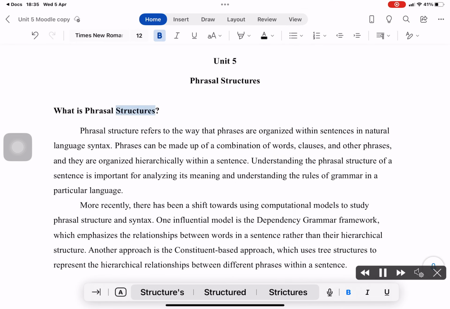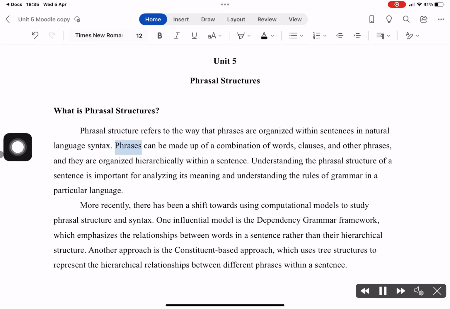What is phrasal structure? Phrasal structure refers to the way that phrases are organized within sentences in natural language syntax. Phrases can be made up of a combination of words, clauses, and other phrases, and they are organized hierarchically within a sentence. Understanding the phrasal structure of a sentence is important for analyzing its meaning and understanding the rules of grammar in a particular language.